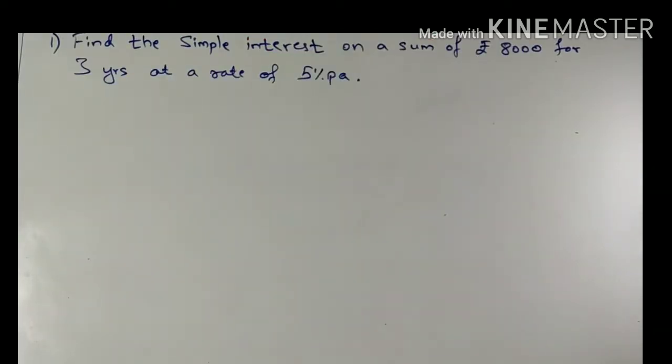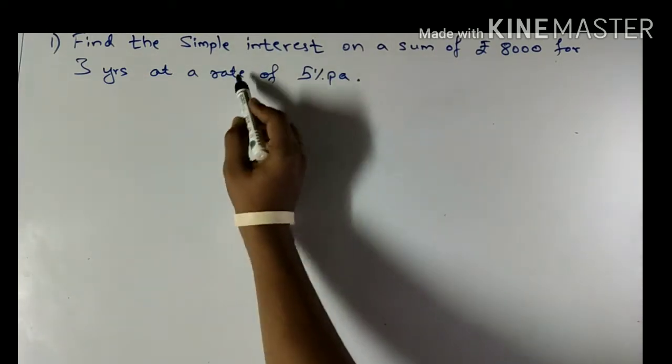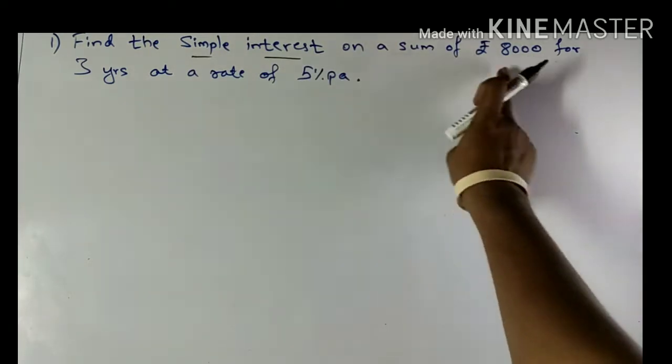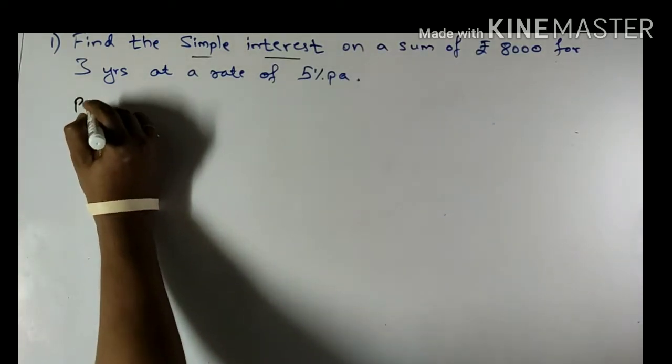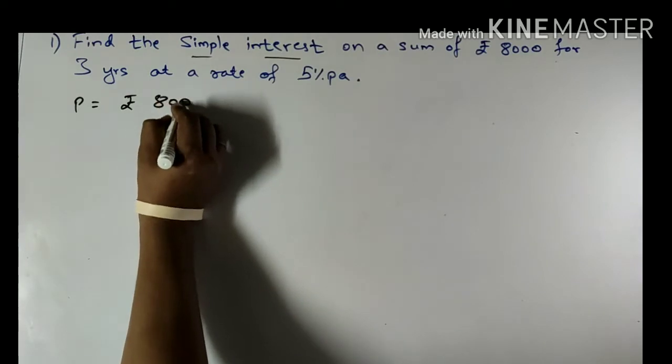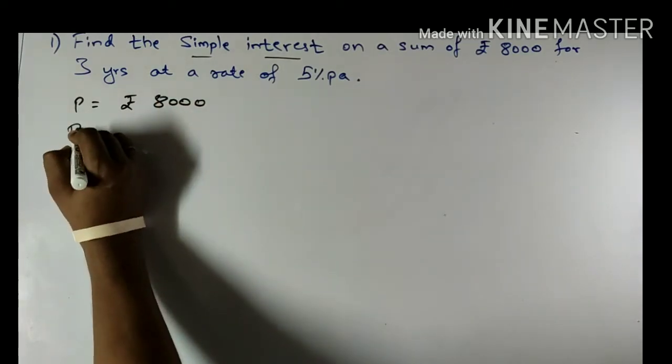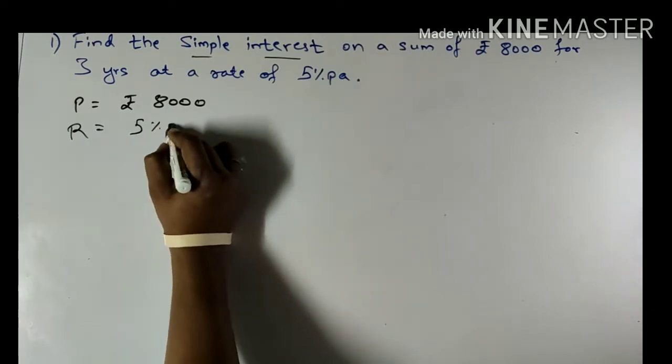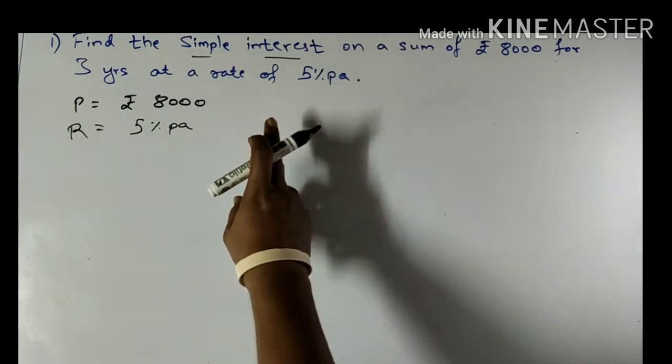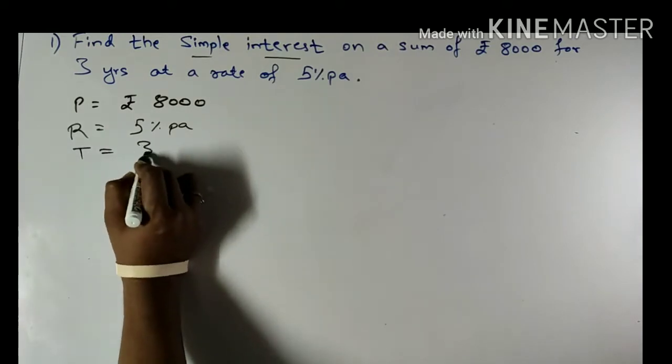Now let us solve one problem based on simple interest, and then we'll solve the same problem for compound interest, and that's how we'll derive the difference between the calculations of simple interest and compound interest. So let's begin the solution of this. We are dealing with simple interest on a sum of rupees 8,000. So principal amount is rupees 8,000. Rate of interest is 5% per annum, and time period is 3 years.